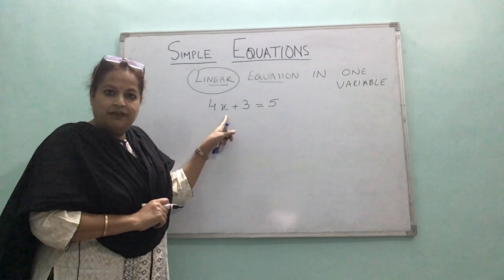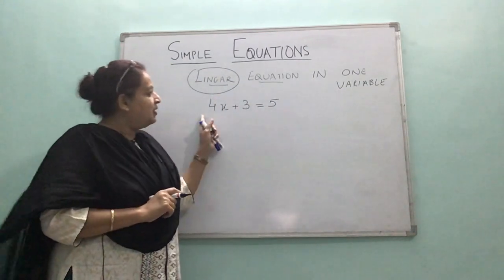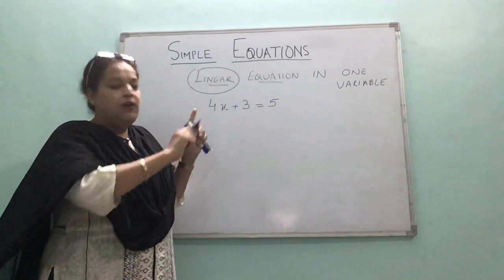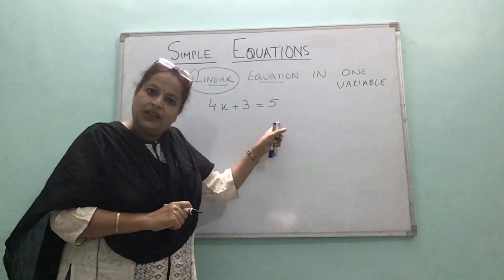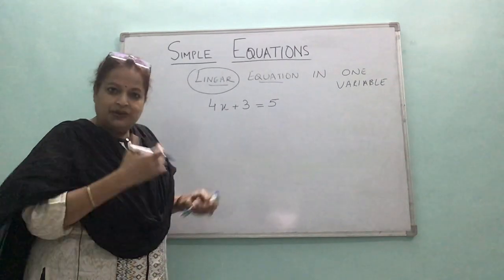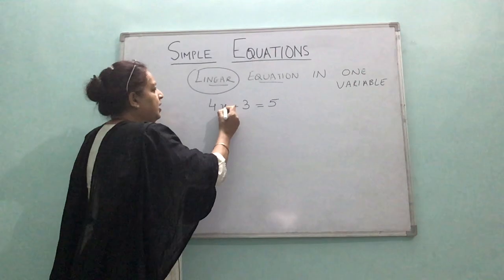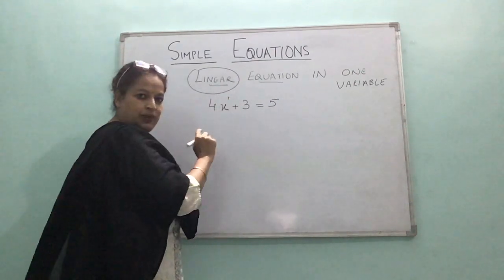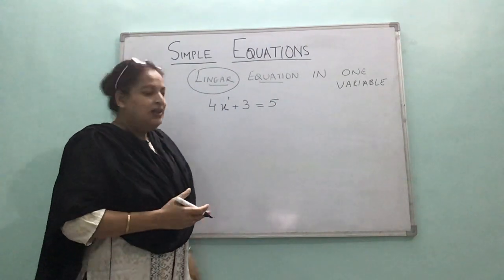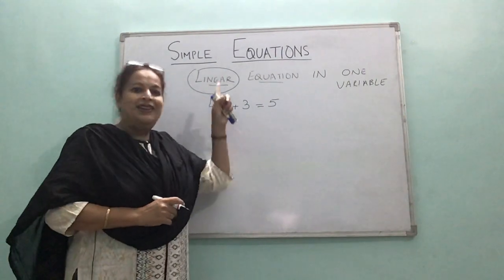The highest power of the variable, the highest power of any term, is the degree of the equation, just like polynomials. Here the degree of the term is 1, and that is the highest degree because no other term has any alphabet. So if the degree of the equation is 1, then we call it a linear equation.